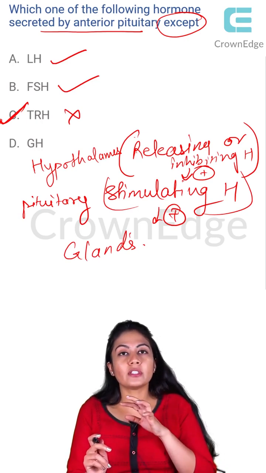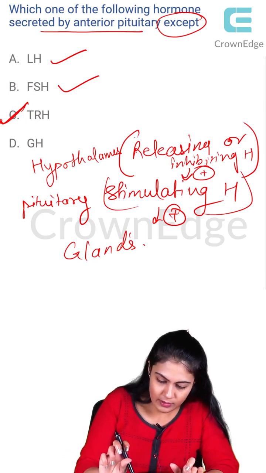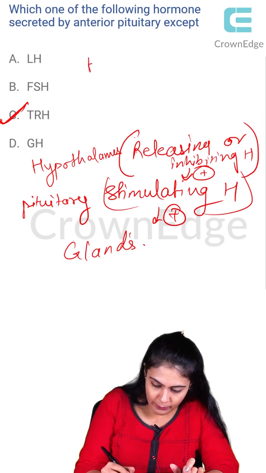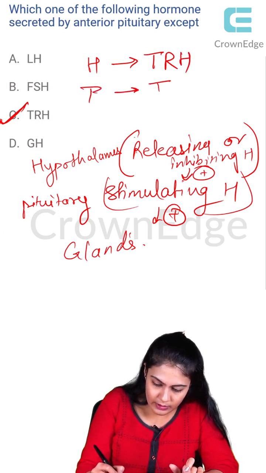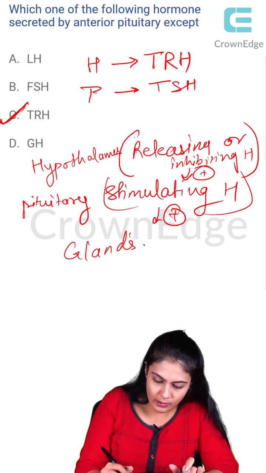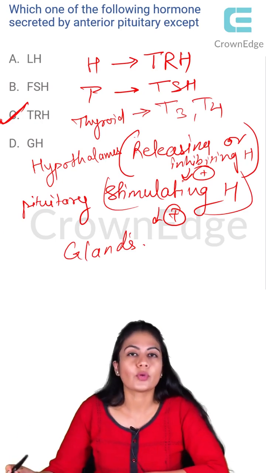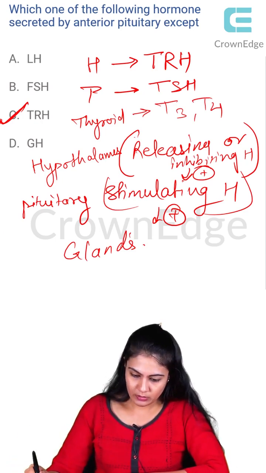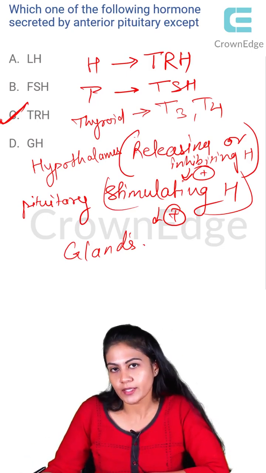In the case of the thyroid, let's see what the axis is. The axis is like this. So first is the hypothalamus, which is going to release the TRH, right? Then comes your pituitary, which is going to release the TSH, right? And then comes your thyroid gland, which releases your thyroid hormones, that is T3 and T4, right? So the answer over here is your option C. So that's all about the question answers of the endocrine system. Thank you.